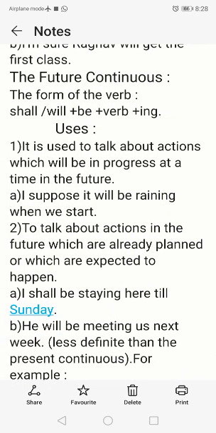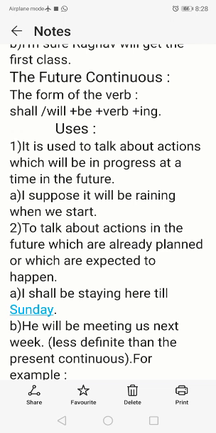Future continuous is used to talk about actions which will be in progress at a time in the future. So for an action which will be in progress at a particular period in the future, we have to use the future continuous. I suppose it will be raining when we start. I suppose, I guess it will be raining. That is, in future the action of raining may be in progress. To indicate that one we have to use future continuous tense.